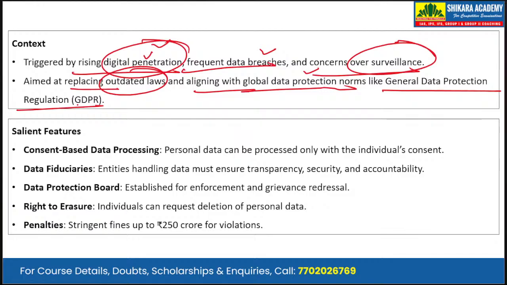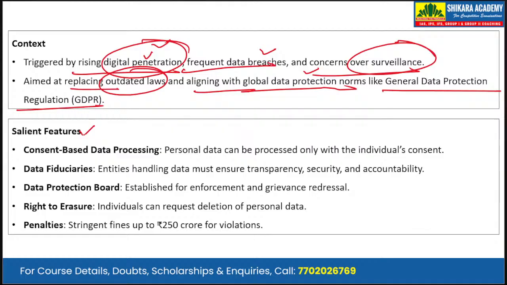Across the world, countries and groupings are coming up with data protection norms, data protection bills and data protection acts. So this act is also in line with these. The context is that the Data Protection Act was also made because of this aligning with global data protection norms.